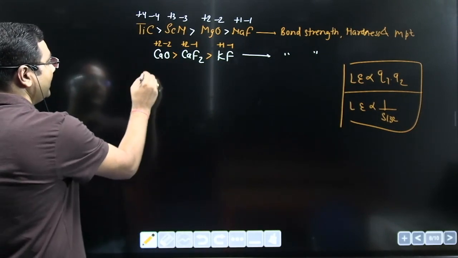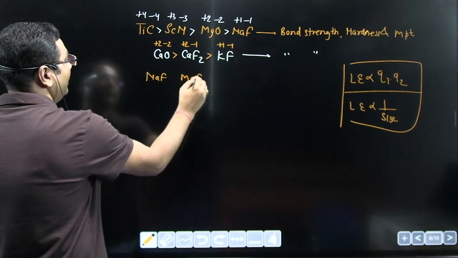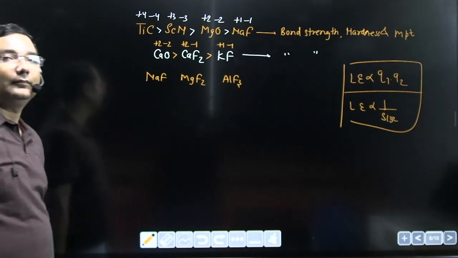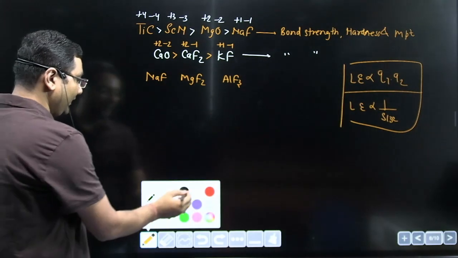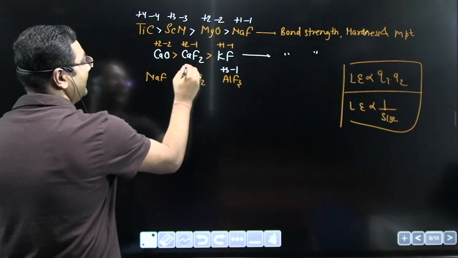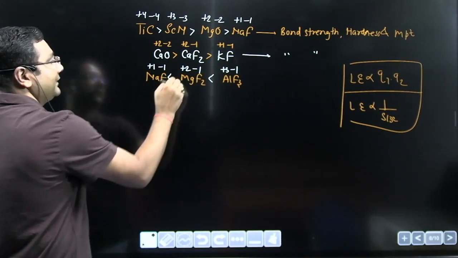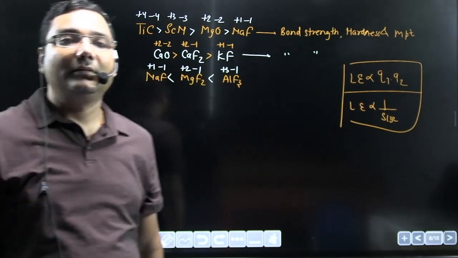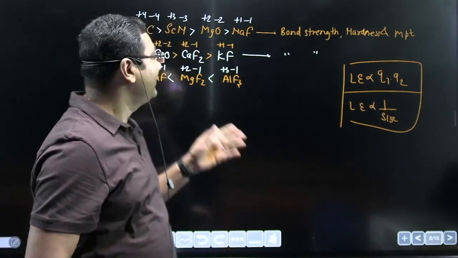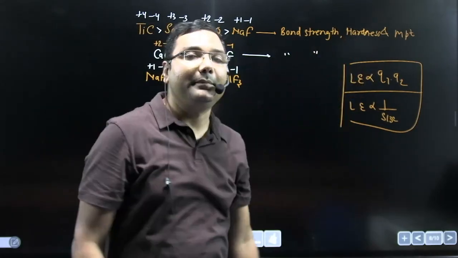Similarly, suppose I take compounds NaF, MgF2 and AlF3. Now in this case you can explain the variation of lattice energy. This is plus 3 minus 1, this is plus 2 minus 1, this is plus 1 minus 1, like this. So this is how you can explain the variation of lattice energy, variation of bond strength, hardness and melting point.